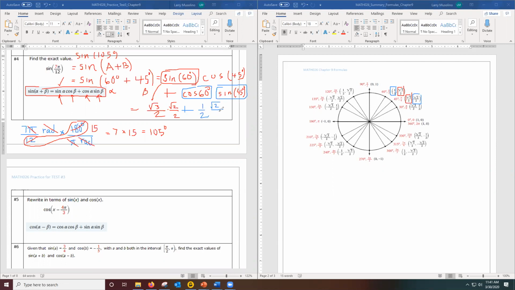All right, now I'm basically done, but I'm just going to multiply these fractions across. So I'm going to end up with square root of 6 over, excuse me, over 4. Square root of 6 over 4. And back here, when I do this multiplication, it's going to be square root of 2 over 4.